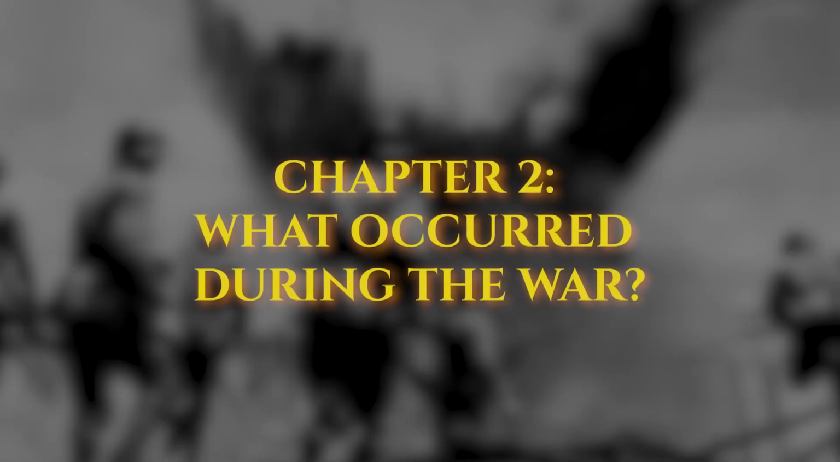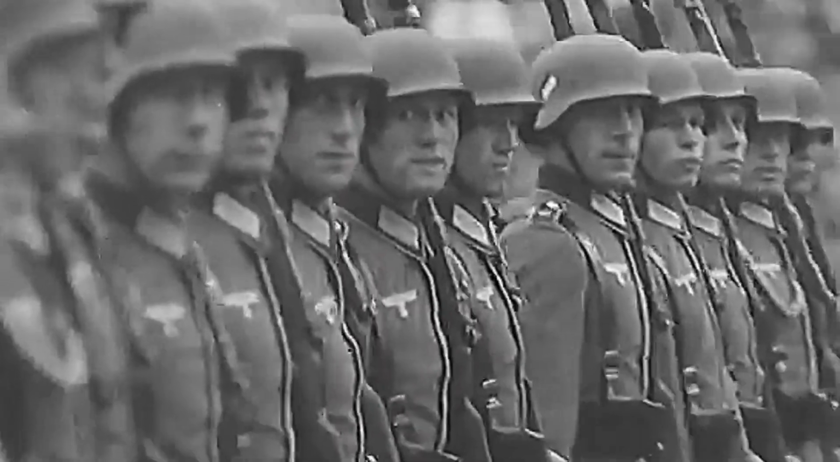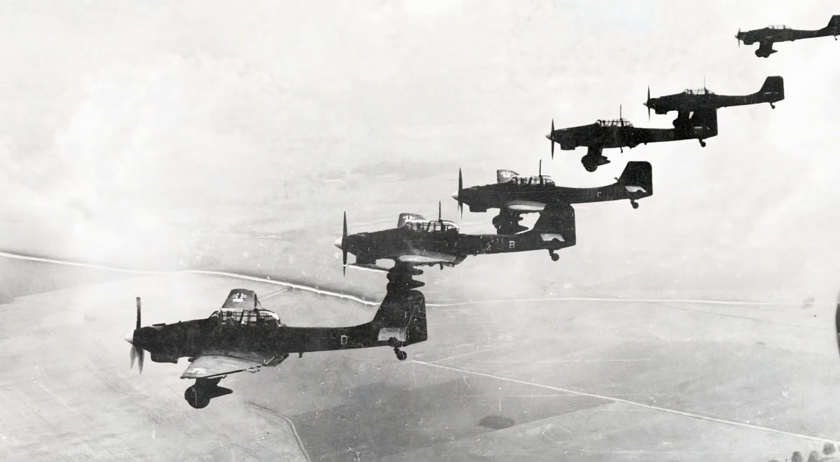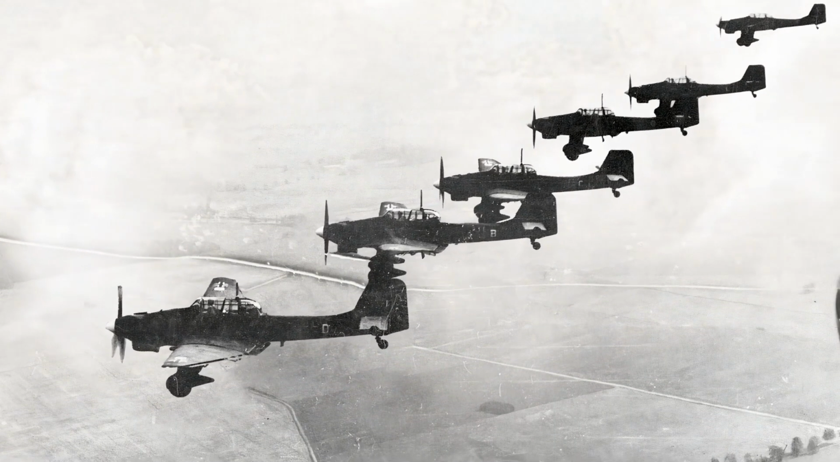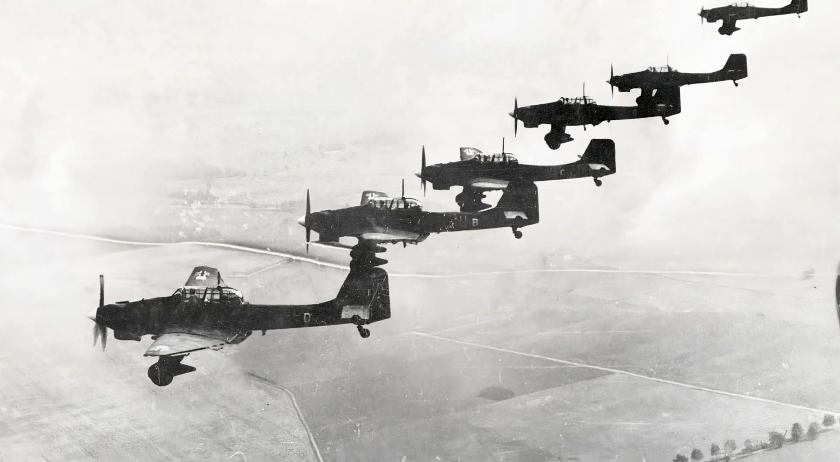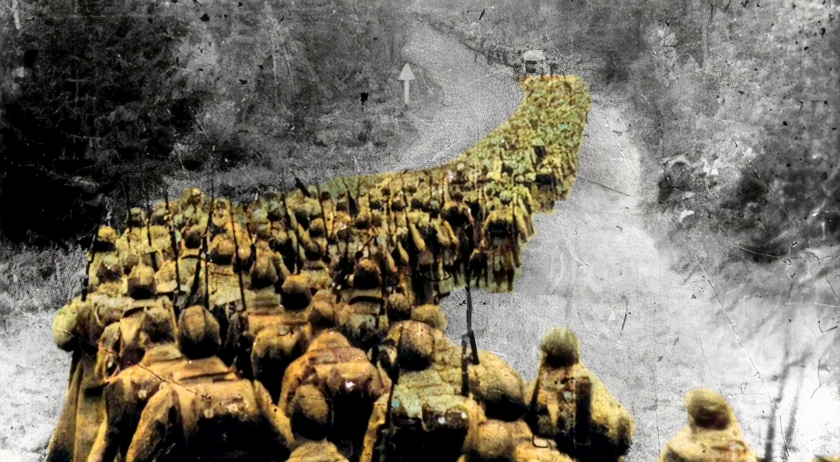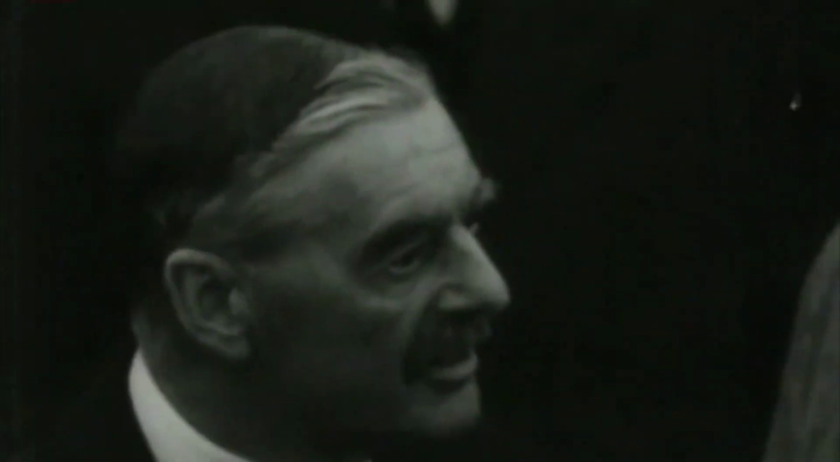Chapter 2. What occurred during the war? Once the war began, it quickly spread beyond Europe, engulfing much of the world in conflict. Let's break down the key events that defined World War II. The early German victories and the fall of France. In the first few years of the war, Germany experienced rapid success.